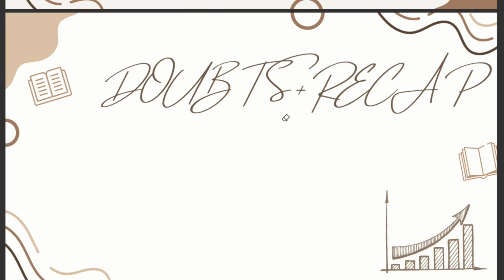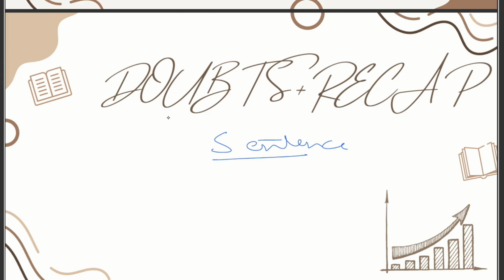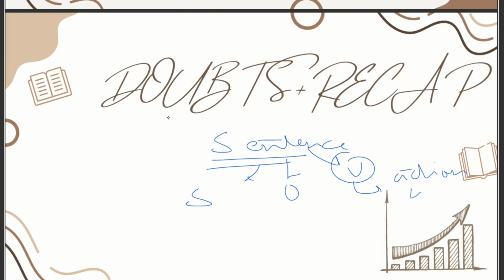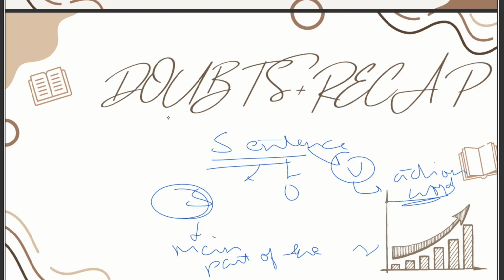So, doubts and recap. Let's rewind what we actually learned today. First of all, we went through the syllabus, which is specified in the notifications and everything. Moving ahead, we talked about a sentence: how a sentence has a subject, it has an object, and it has a verb. Verb is an action word. A subject is the main part of the sentence. It is basically the main character of the sentence. This is what the whole sentence is about.